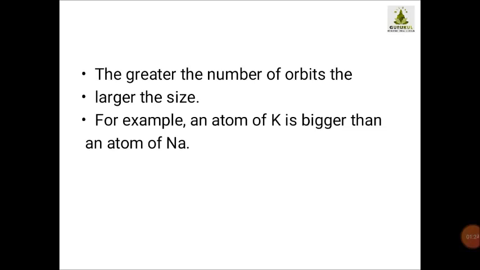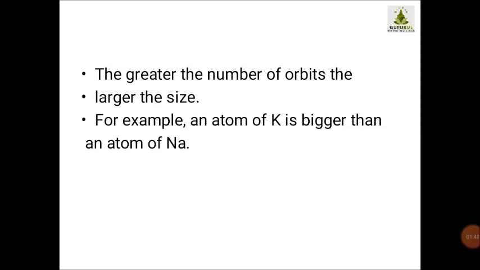Children, in your first slide I have told you that the atomic size depends upon the radius. Yes, if I am not wrong, I have told you. So if you can recall, atomic size depends upon the radius. And children, radius means what? The distance between the nucleus and the outermost electron orbit.